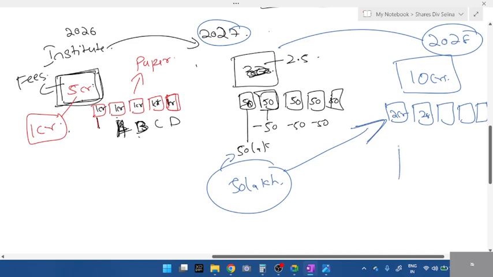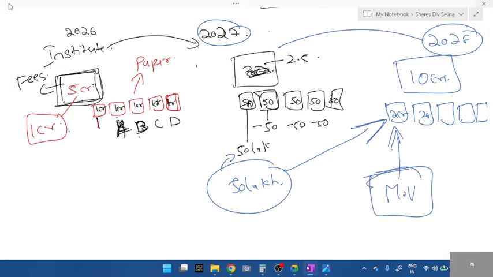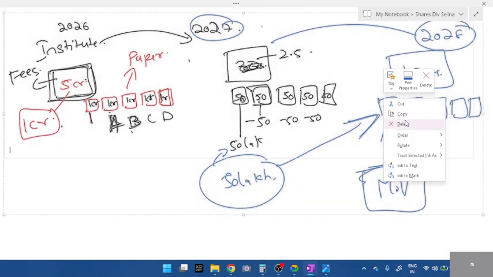And for the one who wants to invest in 2028, the market value is 2 crores, no longer 1 crore, not the old one. This is the concept of nominal value and market value. Now, in market value, there are 3 types.